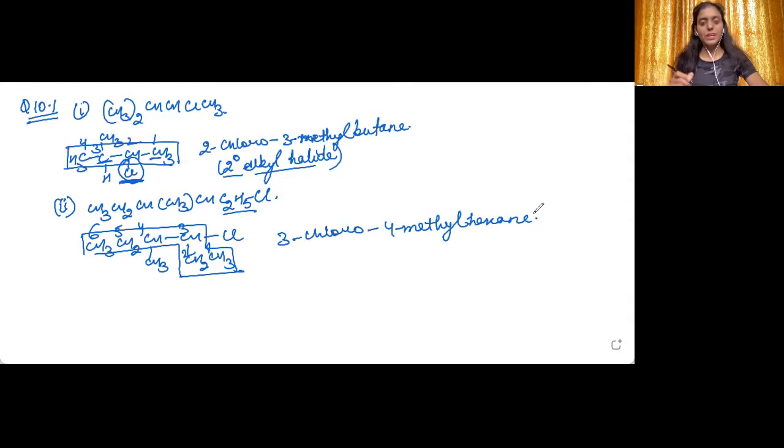All right, now what is the type? It will again be a secondary alkyl halide. Why so? Just like in the previous case, the carbon which is carrying the halogen atom is further attached to 2 carbon atoms. So it is a secondary alkyl halide. All right. Next, let's move into the third part of this question. I'm just clearing my screen off.